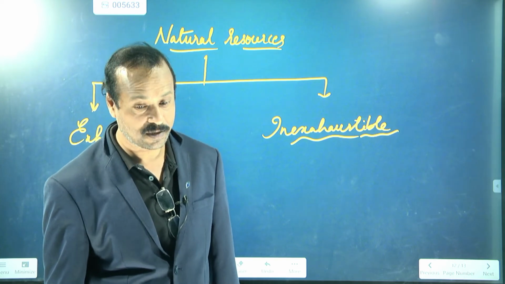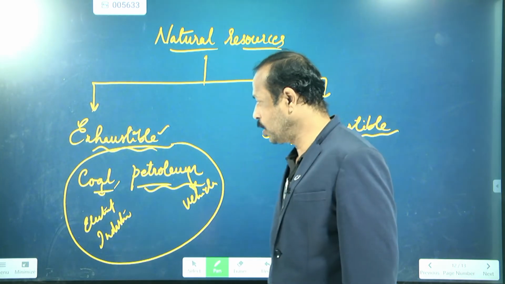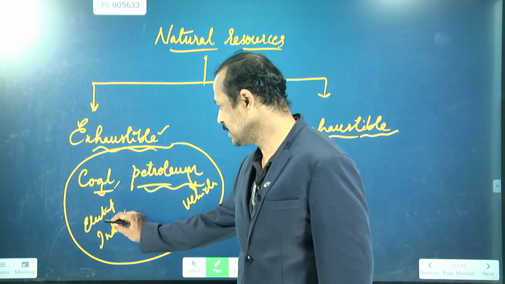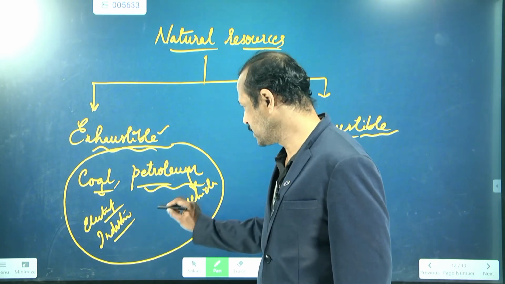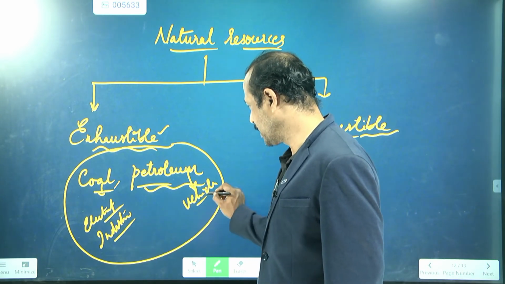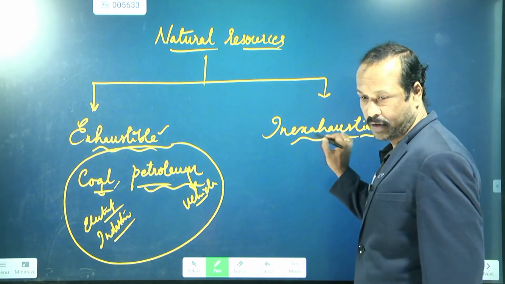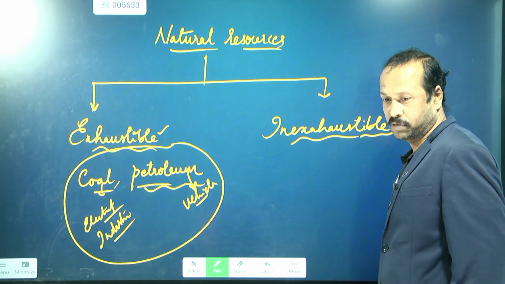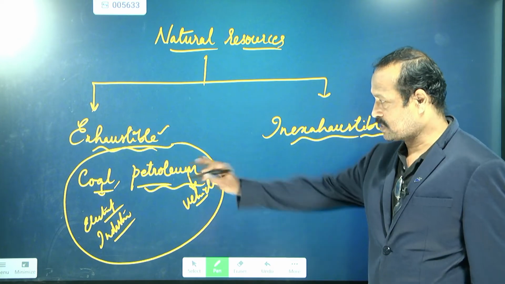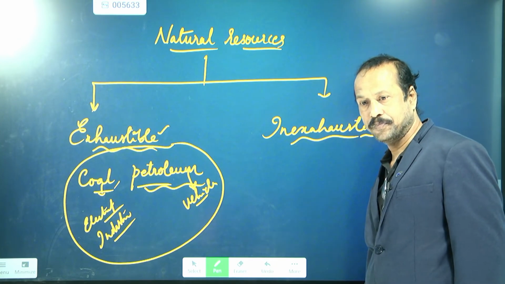Like coal we are using in the generation of electricity and industries, and petroleum is used in vehicles. So instead of these, how can we use inexhaustible resources in the place of coal and petroleum?